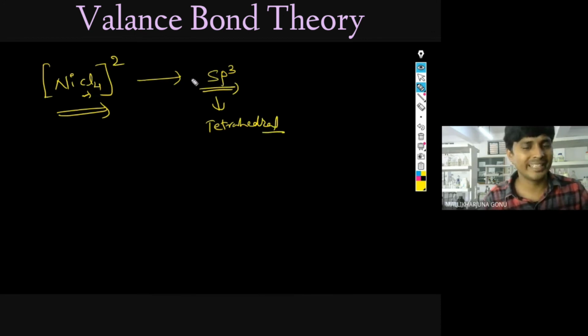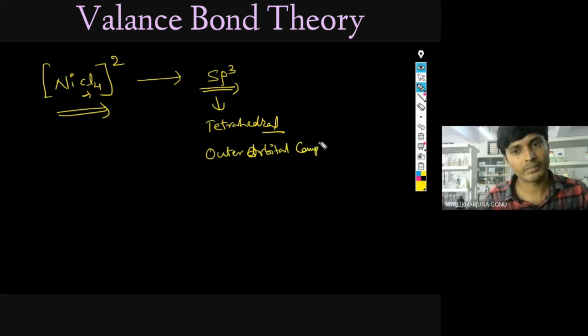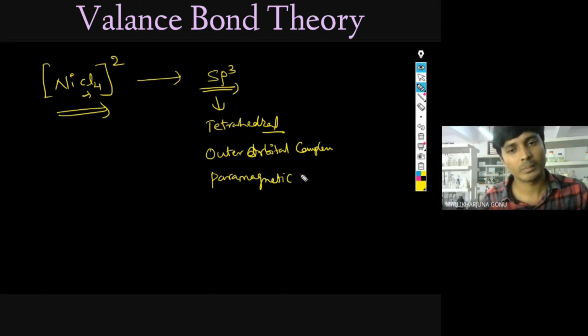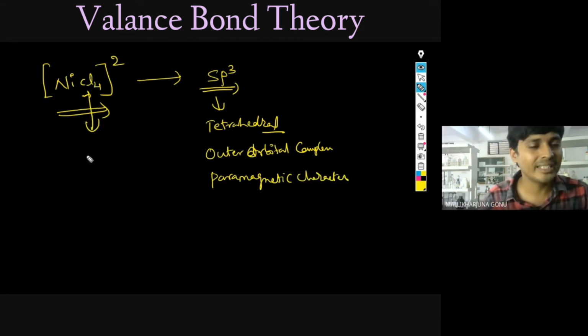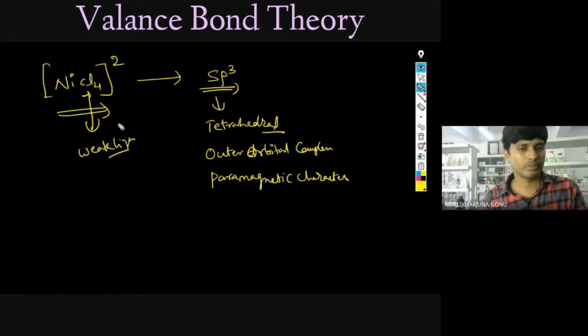sp3 means no d orbitals are coming in from the start. That means it is an outer orbital complex. You can say it is unable to pair up the electrons, so unpaired electrons are present. So paramagnetic character, because it is a weak ligand. That is unable to pair up.